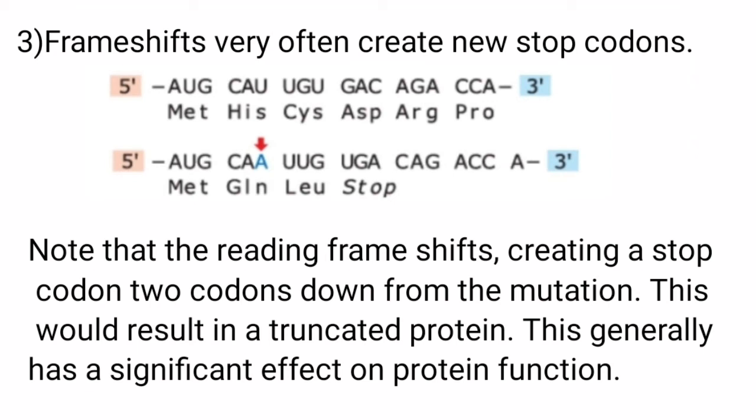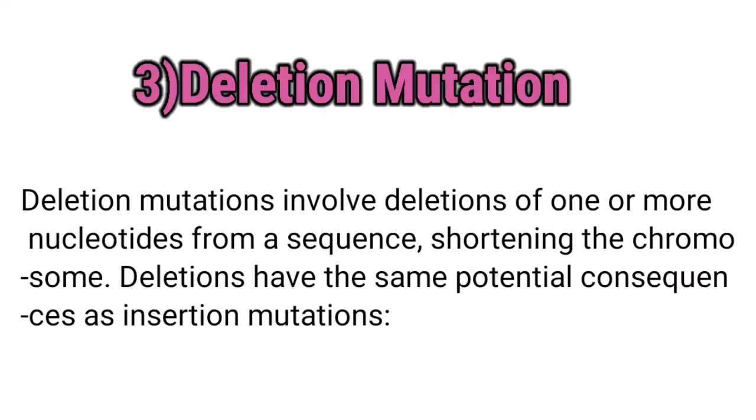Frameshifts very often create new stop codons. Note that the reading frame shifts, creating a stop codon 2 codons down from the mutation. This would result in a truncated protein. This generally has a significant effect on protein function.